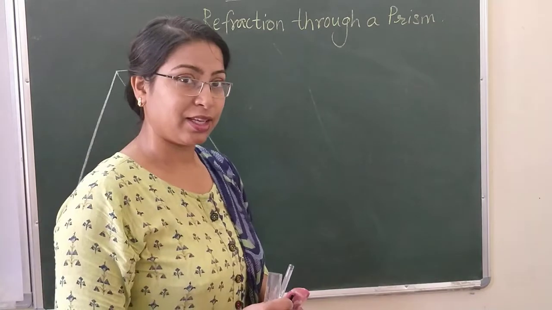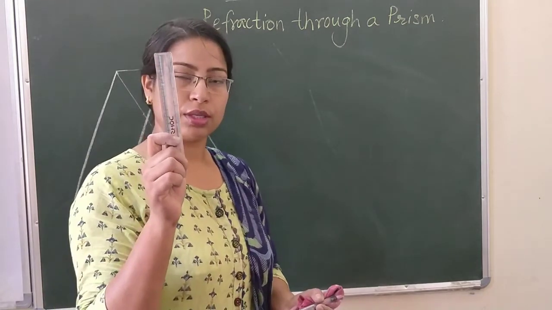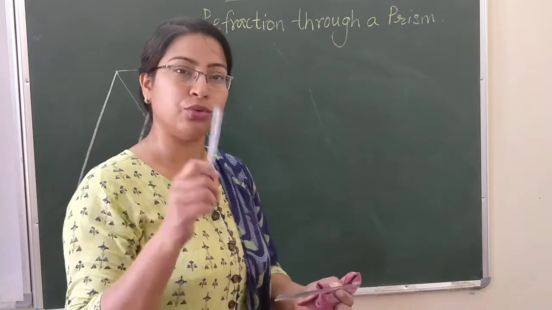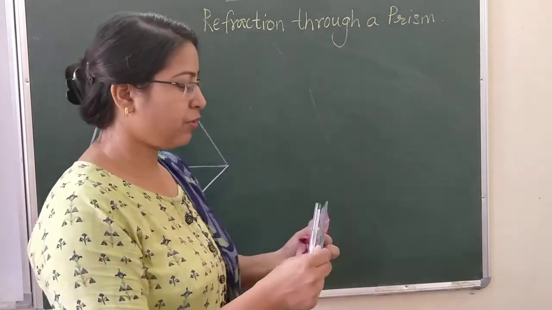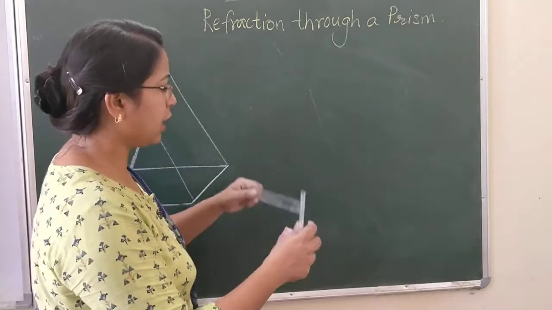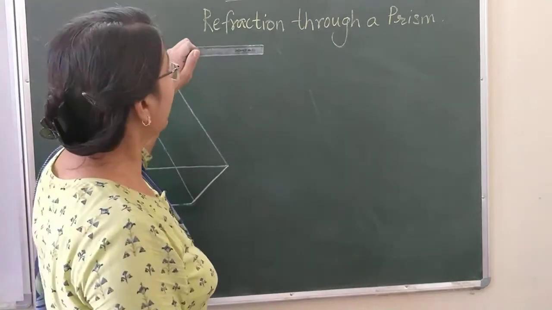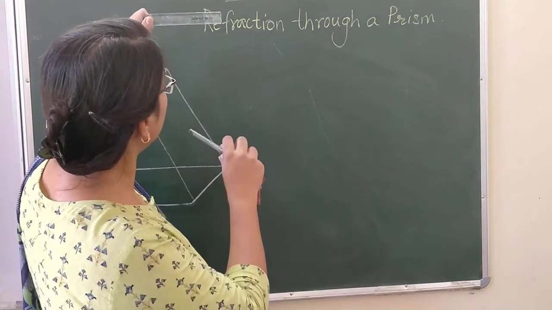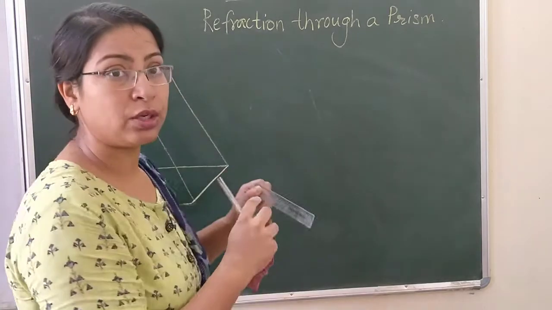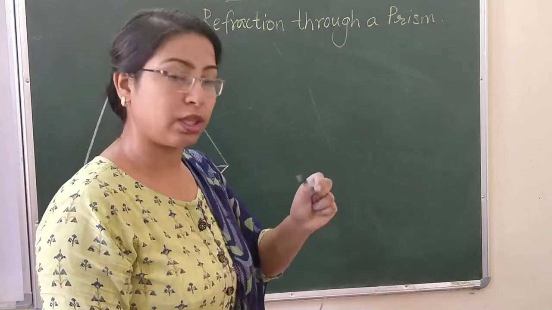But before starting, let's perform a simple activity. We are going to use a scale and a pen. This is a simple transparent body pen, right? When we focus this scale on the source of light, here I have a tube light on the top, at a certain angle, you are able to see different bands of color. The same happens with the pen also.